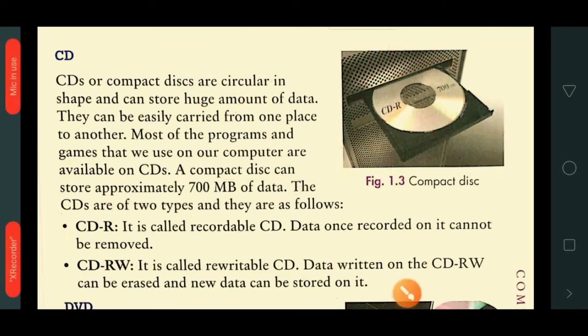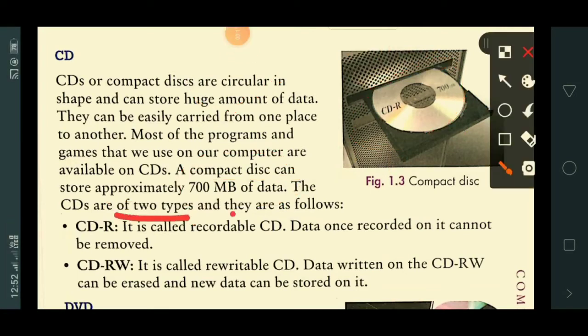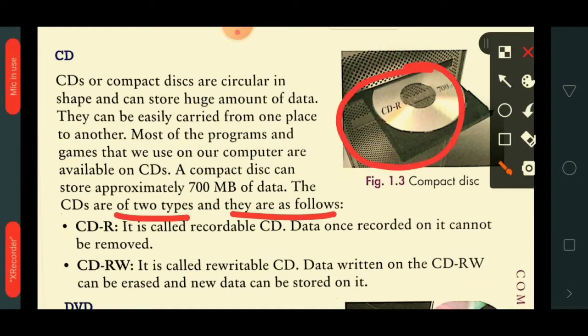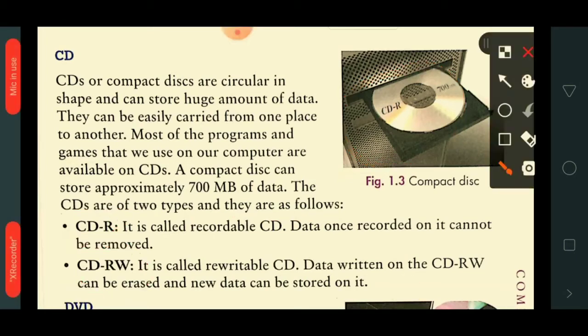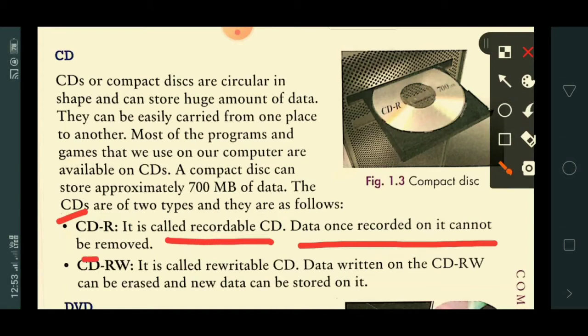The CDs are of two types and they are as follows. The first one is CD recordable, the second one is CD rewritable. Now what is CD recordable? CDR is called recordable CD. Data once recorded on it cannot be removed.